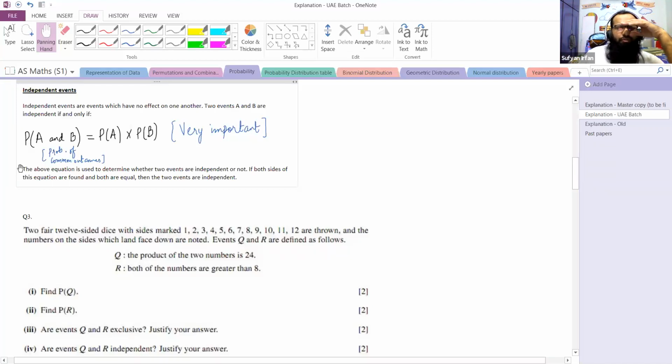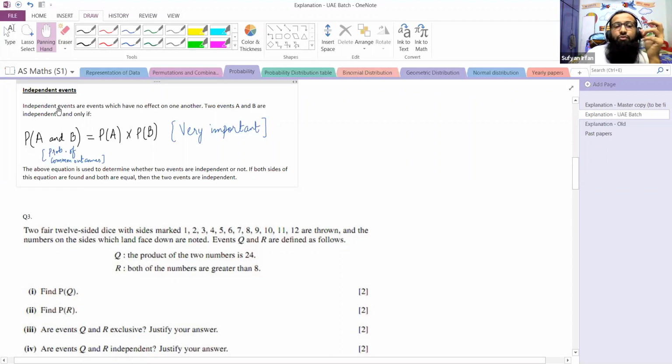Now there are a lot of details over here, but we are not going to take that into consideration right now because we have limited time. So I'm more exam focused. What is more relevant to us is how we will cater to past paper questions.